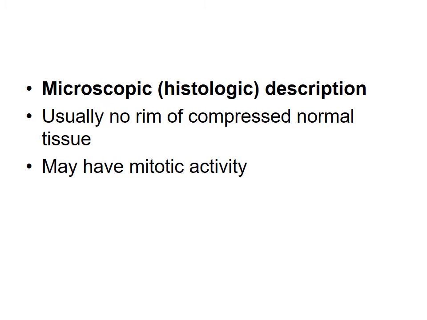Microscopically, usually there is no rim of compressed normal tissue, and there may be mitotic activity like other endocrine organs, but the criteria for malignancy, as we had discussed, is metastasis or invasion into the adjacent structures in the parathyroid gland. Usually in hyperplasia, all 4 glands are enlarged, while in adenoma, a single parathyroid gland is enlarged.